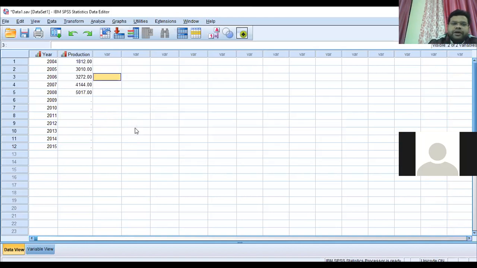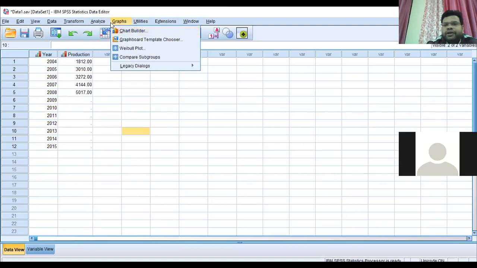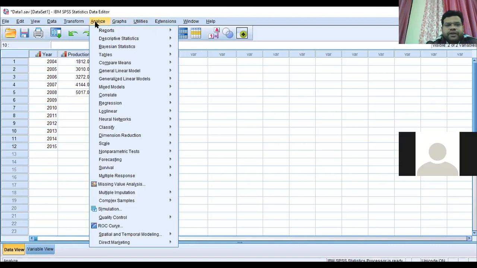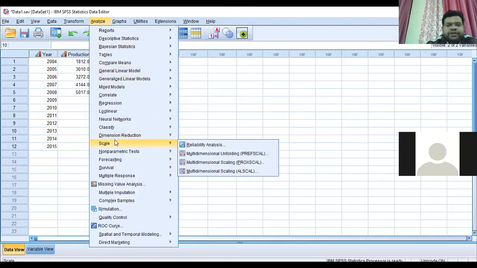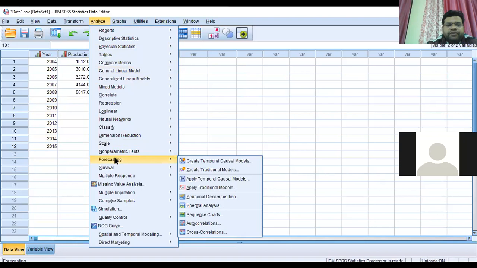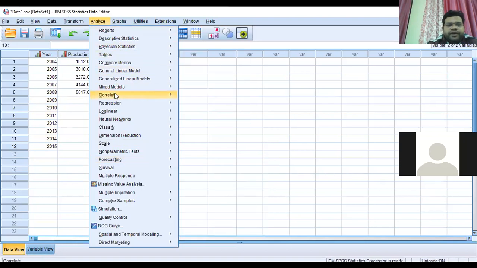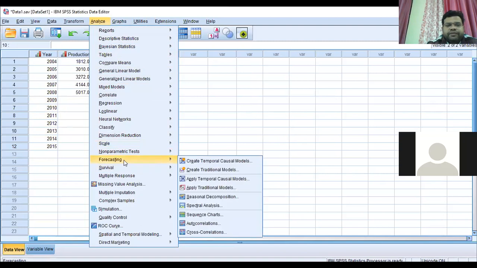Okay, and the next thing, which is very important, is forecasting. How will you make the forecasting from 2009 to 15? For that, remember, we will go to Analyze. Since we are making a forecast, we will go to Forecasting. Analyze, and after that, Forecasting.